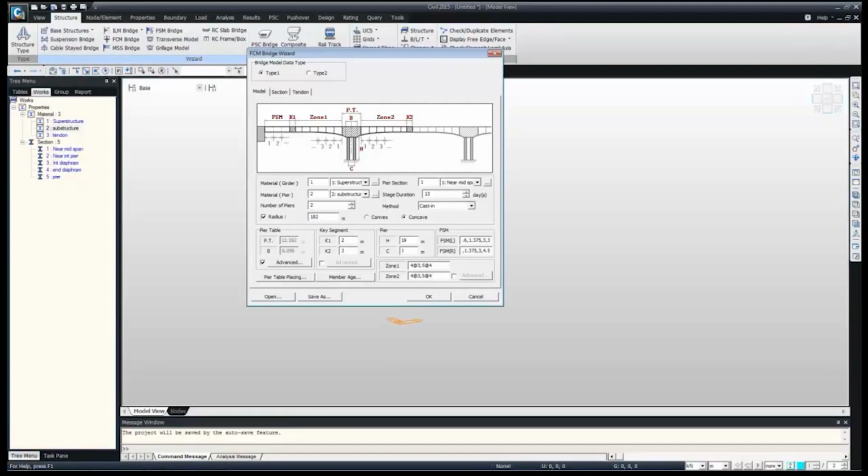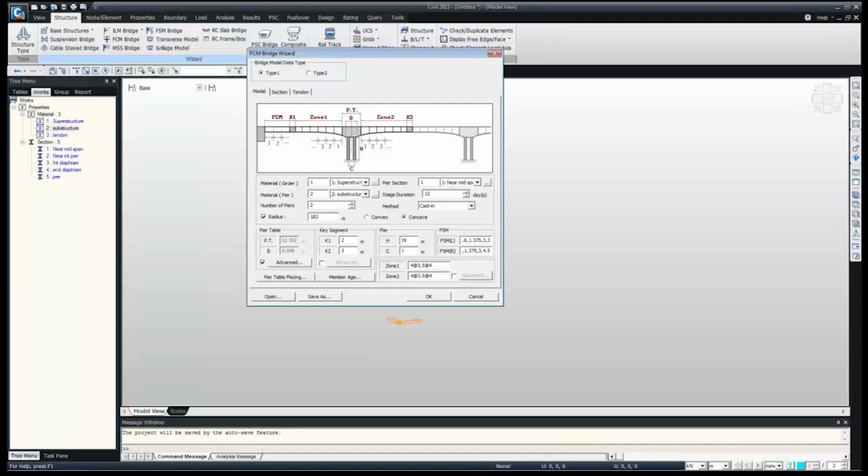As we can see here, the Wizard is for generalized kinds of structures. Here we can generate a uniform section having uniform radii, and the section is generated from the support to the pier. We can consider the tapering here also. But if we have a different section at the middle or somewhere, we can generate the segment length as per that, and later do the modification. At that length we can change the section property. So we can generate our initial model from the Wizard, then later do the modification and finally come up to our final model.